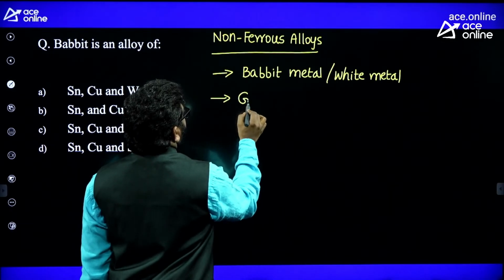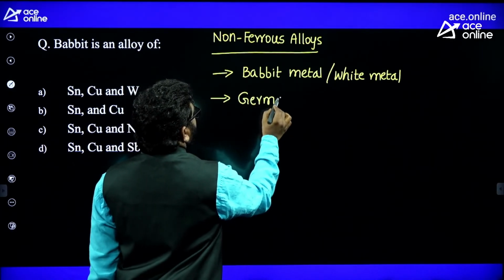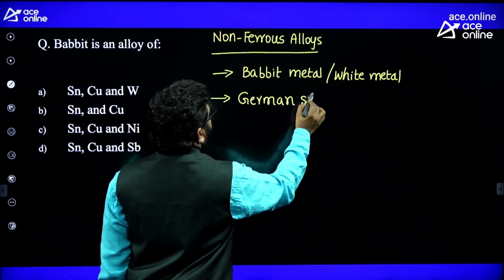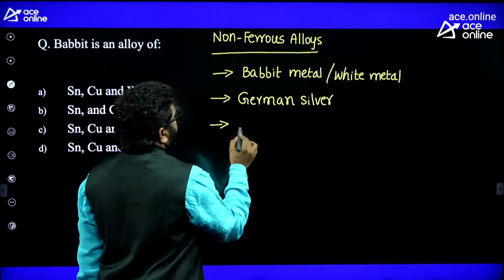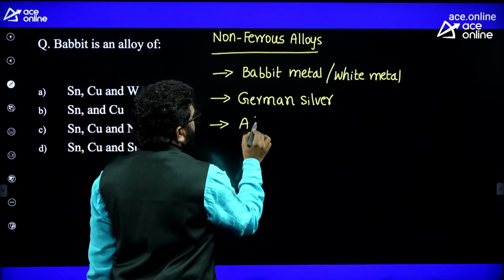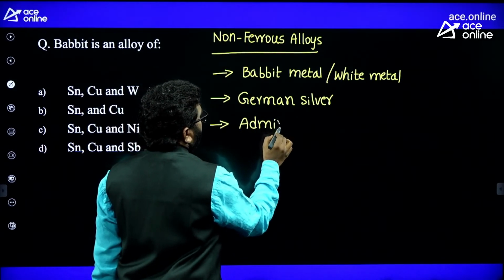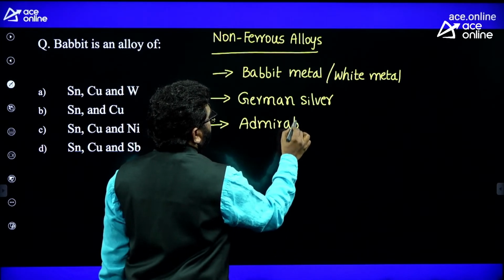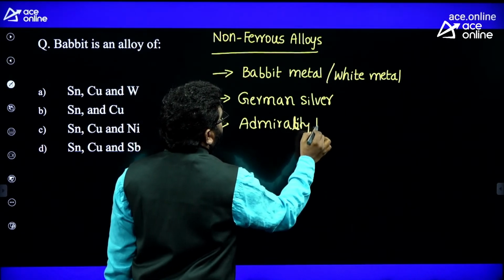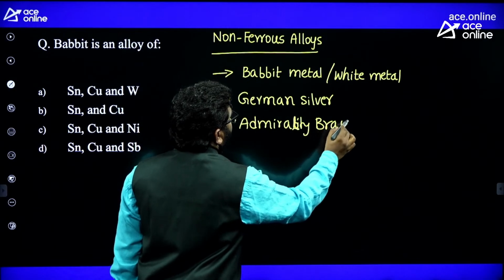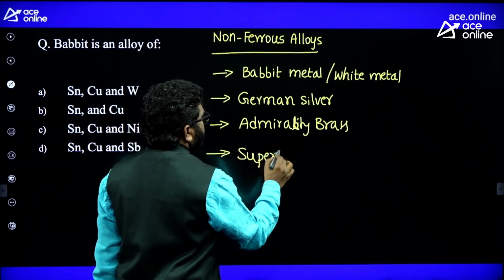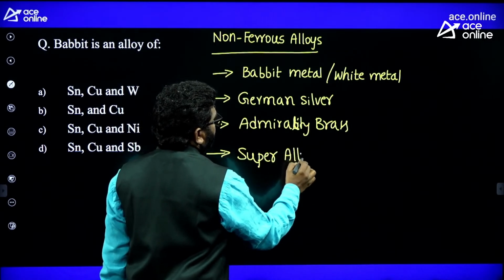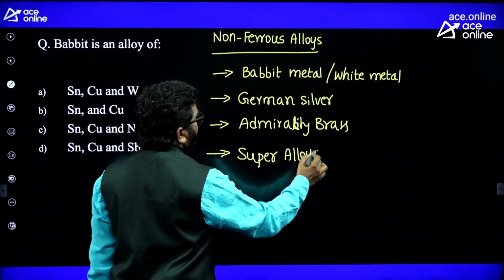You should also focus on German silver, and Admiralty brass. And also you should focus on super alloys, nickel alloys. Super alloys are nothing but nickel alloys.